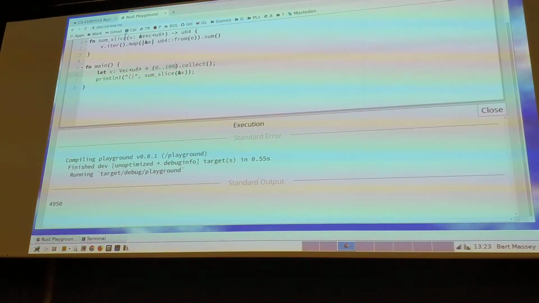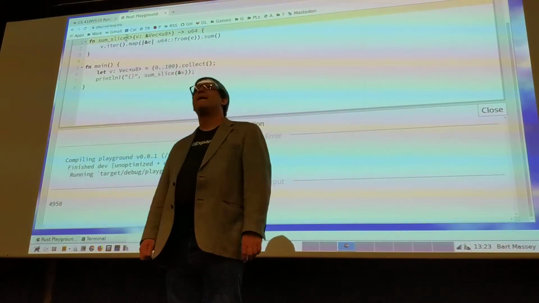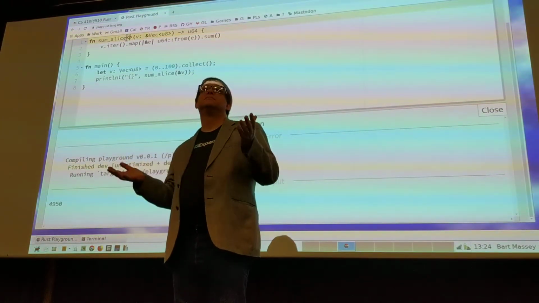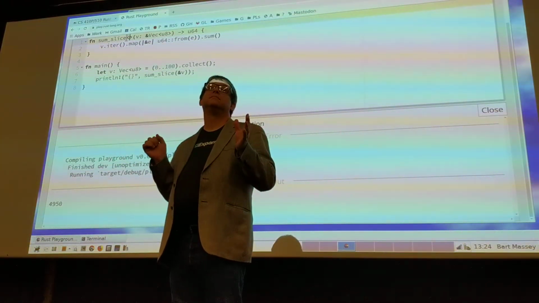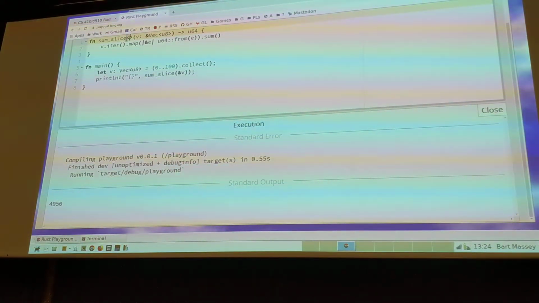So how am I going to make it operate over arbitrary unsigned number types? Because I better not have it operate over signed number types, right? Because that sounds really scary. What do I do here? Have a generic. Oh, so I'm going to have a generic. What shall I call it? Let's call it T. And what constraints have to be on T for this to work?